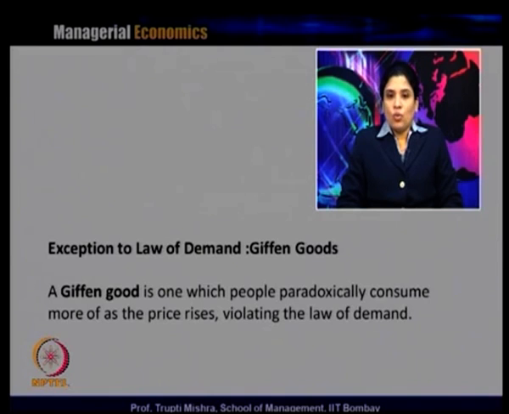A Giffen good is one in which people paradoxically consume more as the price rises, violating the law of demand. So in the case of a Giffen good, the law of demand does not hold good, because once the price increases for this product, generally people consume more of it. But what does the law of demand tell us? The law of demand tells us that whenever there is an increase in the price of the product, generally the quantity demanded for that product decreases.